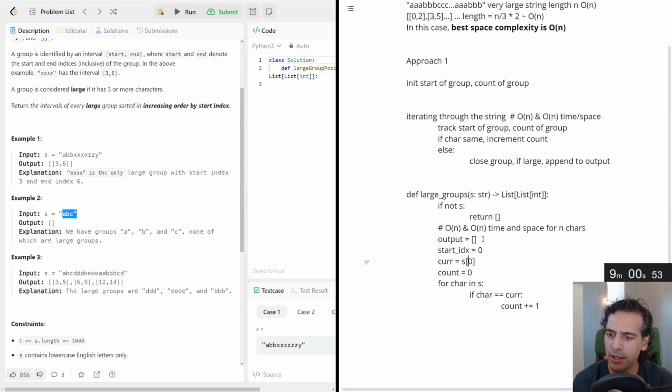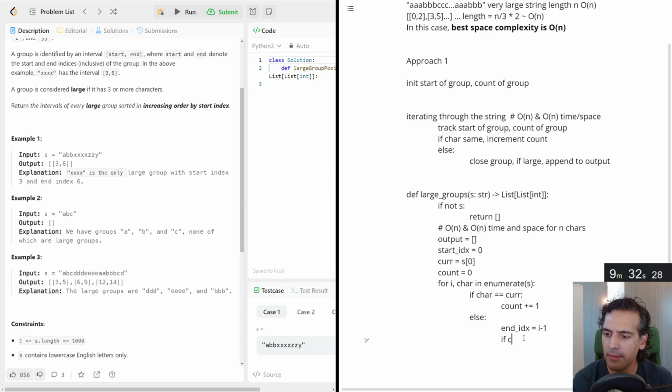And the start index is 0, that goes along with the current car. That's how we initialize it. Else, they want us to choose the index, the end of the range to be inclusive. So it'll be the previous index. End index is equal to, we actually need the index here, so we'll enumerate, which provides us the index into the string as well, is equal to I minus 1, the previous one.